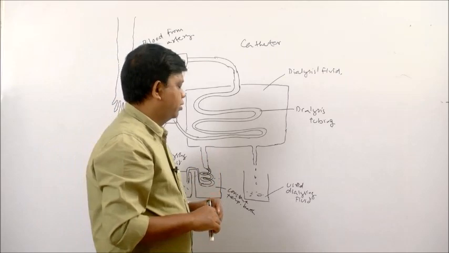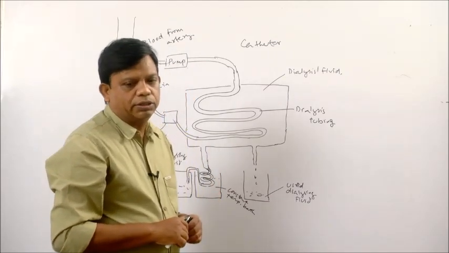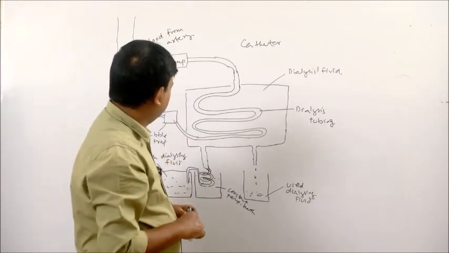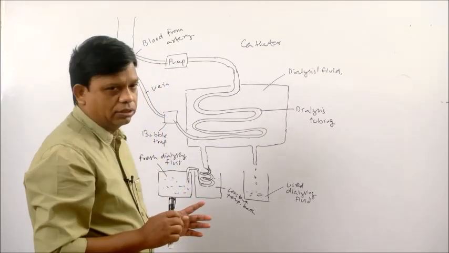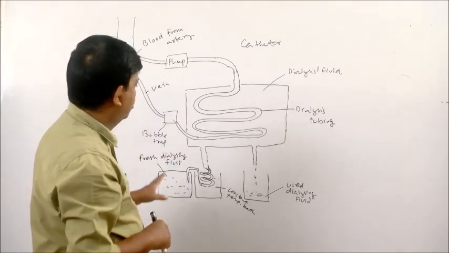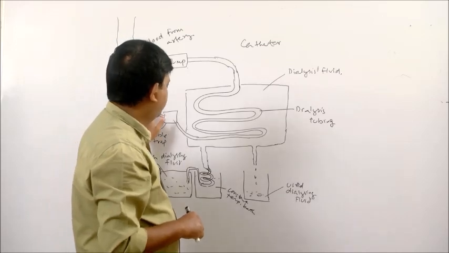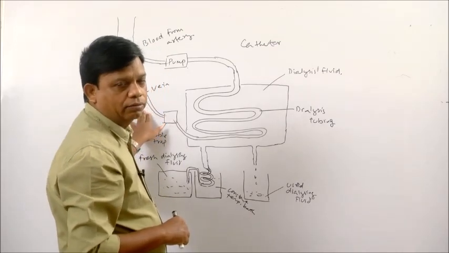This process takes about 4 to 6 hours. A patient who has both the kidneys damaged must undergo this process twice or thrice in a week.